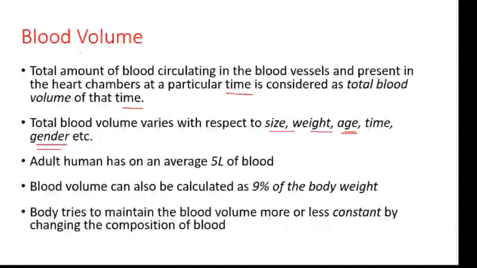Blood volume also varies with respect to gender, as a male may have higher value of blood volume than a female of same size and weight and age. But on an average, adult human has 5 liters of blood. Blood volume can also be calculated as 9% of body weight. Overall, body tries to maintain the blood volume more or less constant by changing the composition of blood.